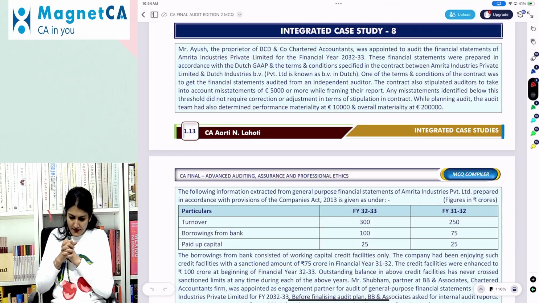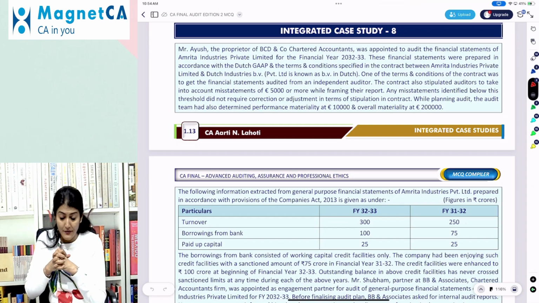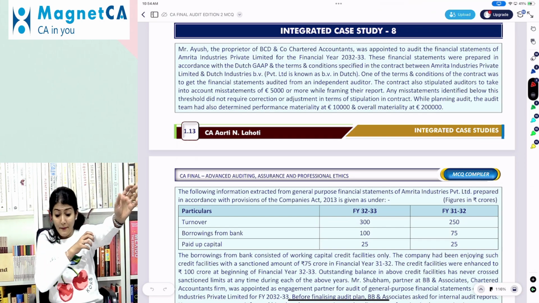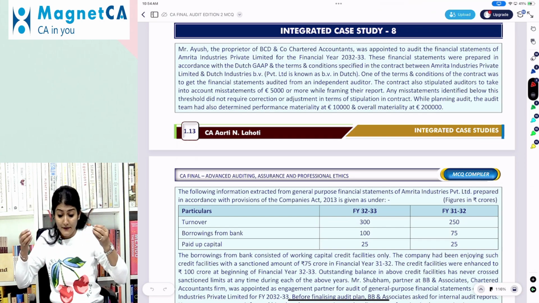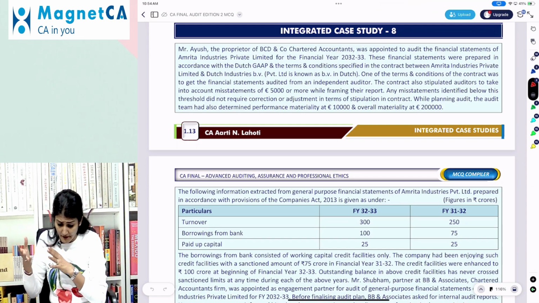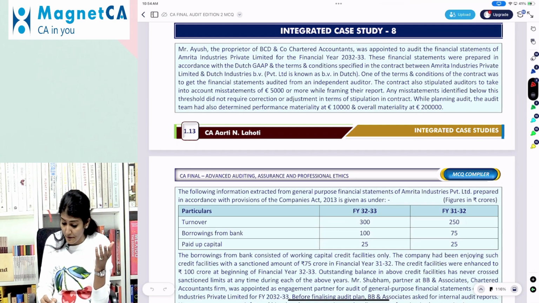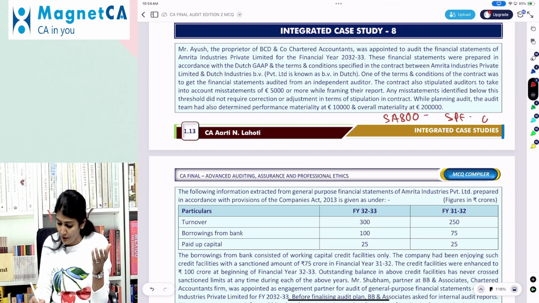So let's come to the next case study. Ayush, the proprietor of BCB and Company Chartered Accountants, was appointed to audit the financial statements of Amrita Industries Private Limited for 2023. These financial statements were prepared in accordance with Dutch GAAP and the terms and conditions specified in the contract between Amrita Industries and Dutch Industries. This is known as the contract is entered. So looks like SA 800, special purpose framework financial statements prepared in accordance with the provisions of a contract.